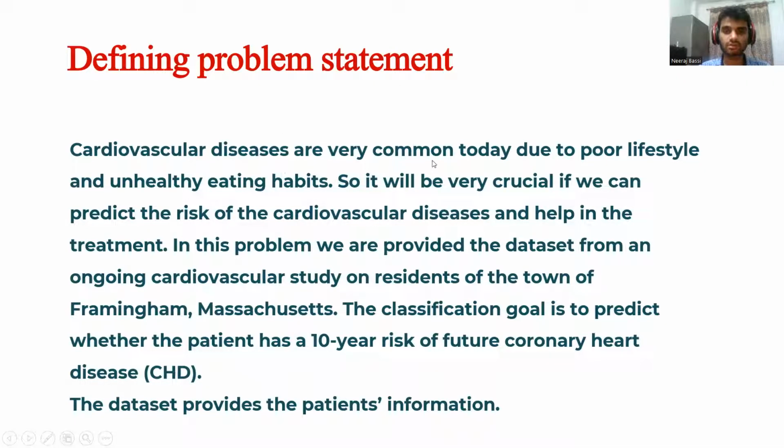Cardiovascular diseases are very common today due to poor lifestyle and unhealthy eating habits. So it will be very crucial if we can predict the risk of cardiovascular diseases and help in the treatment. In this problem, we are provided the dataset from an ongoing cardiovascular study on residents of the town of Framingham. The classification goal is to predict whether the patient has a 10-year risk of future coronary heart disease. The dataset provides the patient's information. So basically, the problem is a classification problem to classify whether a patient has a cardiovascular disease or not.